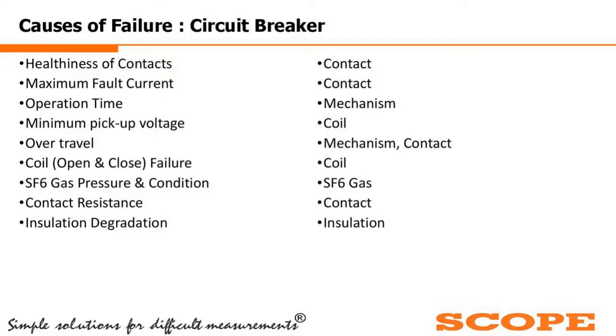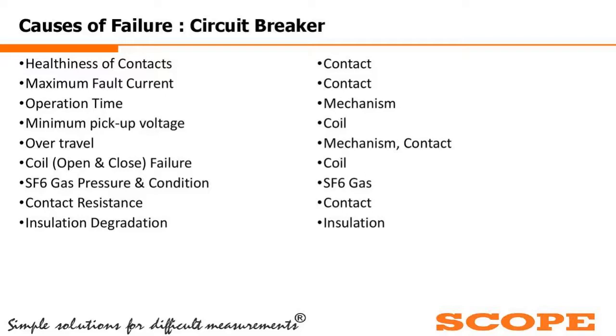If there is an over travel or travel related issue, then the problem is in the mechanism or in the contact assembly. If the contact assembly is not properly inserted, then problems of over travel or lesser travel, either of them, can happen. Coil failure: the opening and closing coils are the most prone to fail. Coil failure will be happening in the coil only.